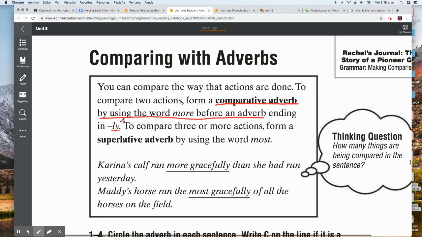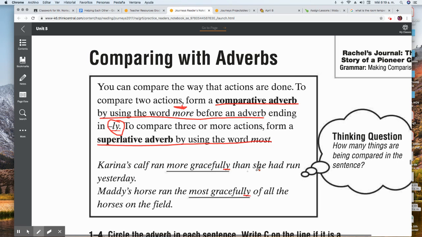So all of the adverbs that end in ly will tell you that you need to use the word more, okay, to make the comparative form. To compare 3 or more actions, form a superlative adverb by using the word most. Okay, so if the adverb ends in ly, that is a clue that you need to use either more or most, okay, to make a comparative or superlative adverb. First example, Karina's calf ran more gracefully than she had run yesterday.